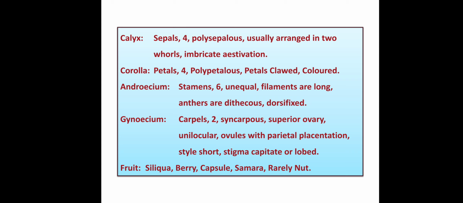So siliqua is a very unique characteristic fruit found in family Capparidaceae. Some members of this family show fruit berry, some show capsule, samara, or rarely nut. So these all are the general characters of family Capparidaceae.